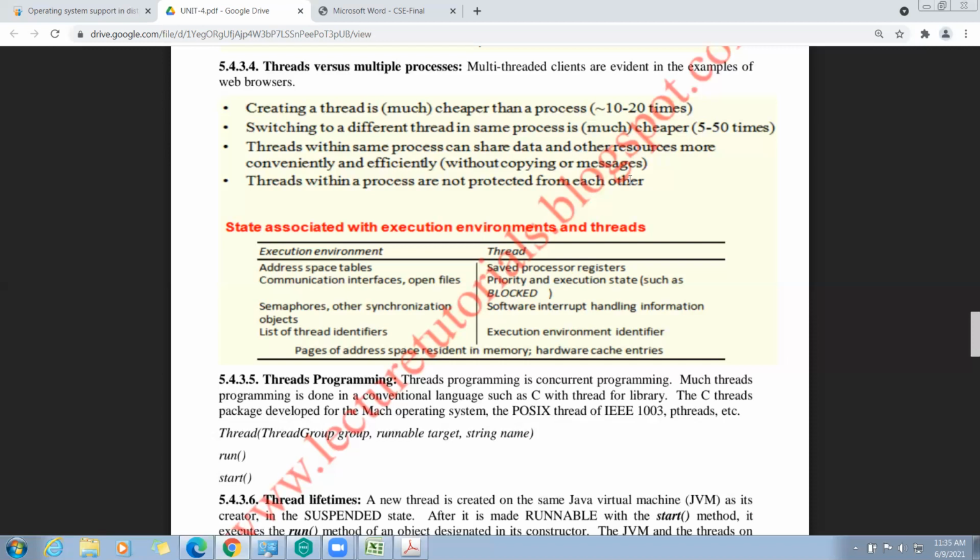Last one, the threads within a process are not protected from each other. This is one more disadvantage. These are some differences between threads and multiple processes.